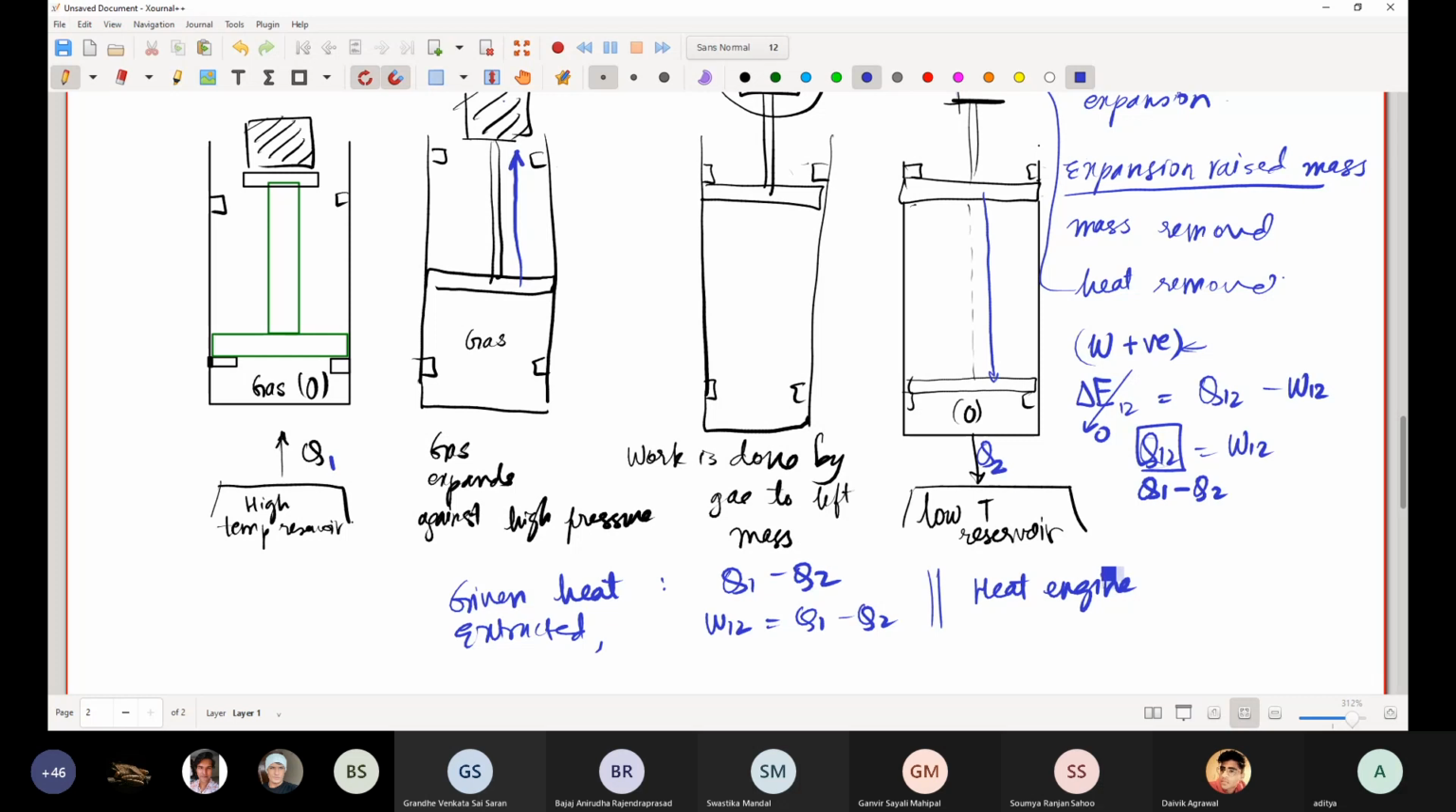So you can try to relate it to the petrol engine that you use. In that you burn fuel. So burning of fuel is tantamount to supplying a given amount of heat to the engine. That amount of heat is converted into work. Does that make sense? This kind of thing is called a heat engine.